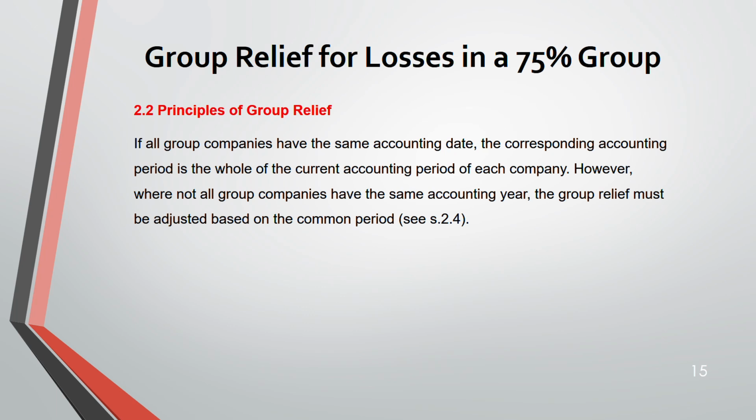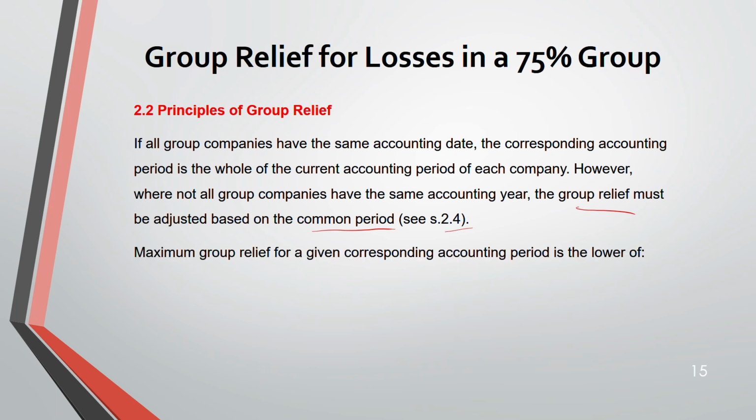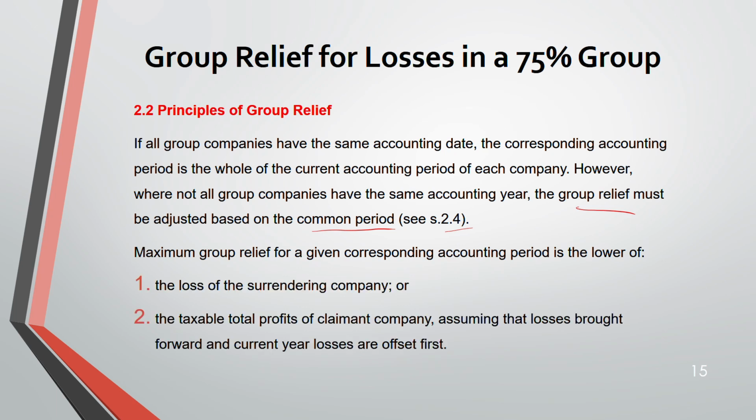So there you have to adjust your group relief based on the common period. This we'll see in section 2.4. So the maximum group relief for a given corresponding accounting period is the lower of these two: loss of the surrendering company or TTP of the claimant company, assuming the claimant company has adjusted losses brought forward and the current year losses first. However, any amount may be surrendered within this limit.